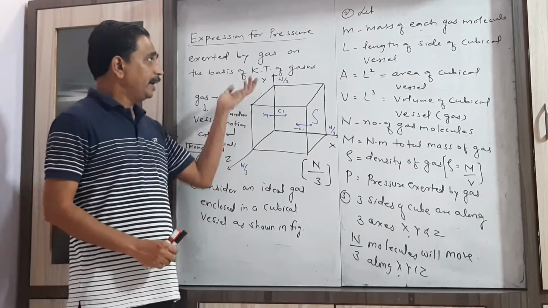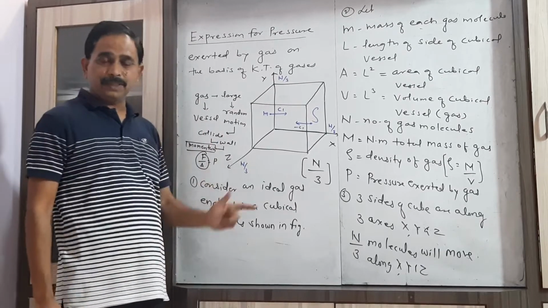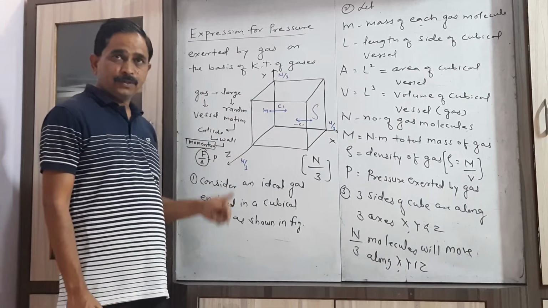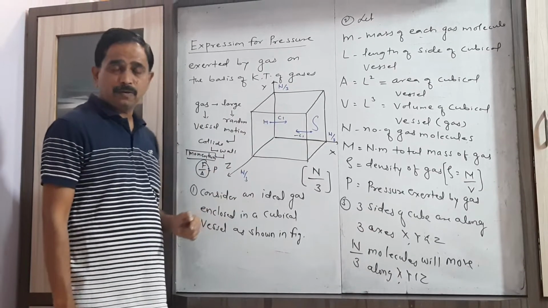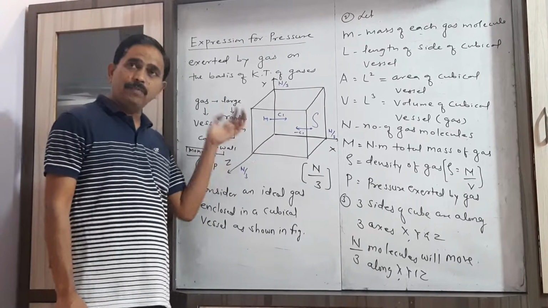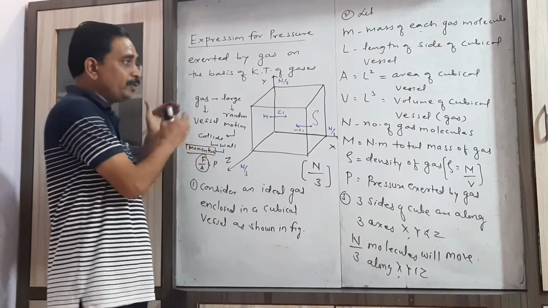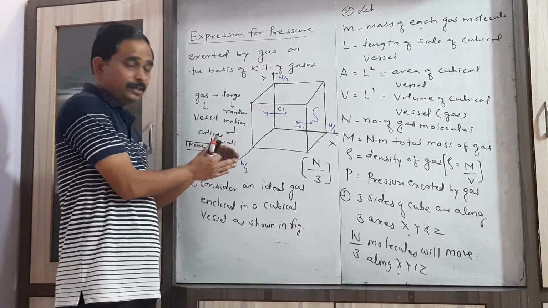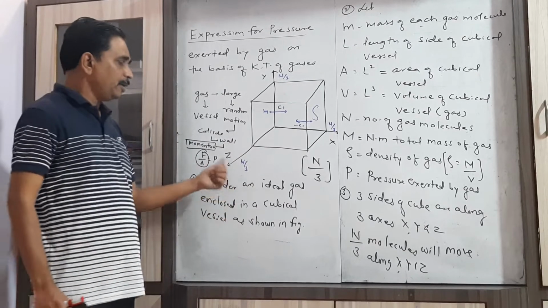According to the assumptions of kinetic theory of gases, all molecules of the same gas are identical. So whatever force is exerted by a single gas molecule, a similar force will be exerted by the other gas molecules. So we have to add all these forces acting individually by the N by 3 gas molecules to obtain the total force.